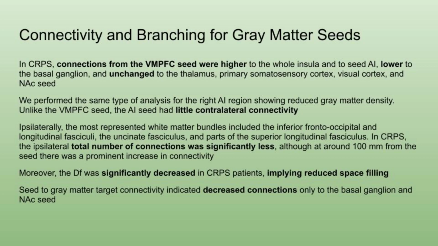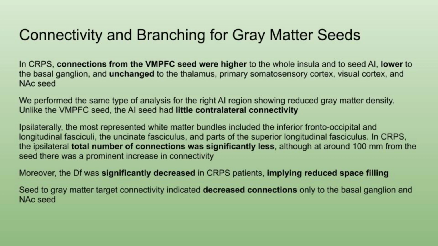The authors performed the same type of analysis for the right anterior insula region, showing reduced gray matter density. Unlike the ventromedial prefrontal cortex seed, the anterior insula seed had little contralateral connectivity, on the opposite side. On the same side, the most represented white matter bundles included the inferior frontal occipital and longitudinal fasciculi, the uncinate fasciculus, and parts of the superior longitudinal fasciculus.